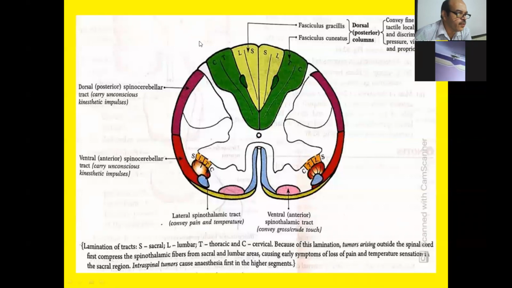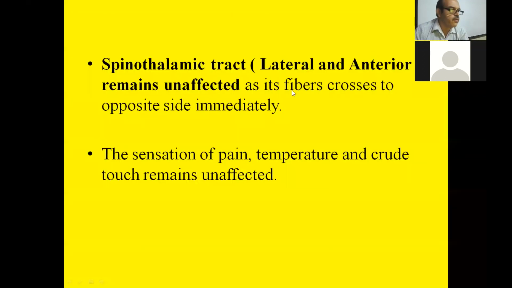lateral spinothalamic tract fibers go from the naked nerve endings into the dorsal horn, and the fibers cross to the opposite side and then move upwards. So the lateral spinothalamic tract fibers are safe because the fibers cross. So there is persistence of pain and temperature because the fibers cross. See, spinothalamic tract remains unaffected if the fibers cross to the opposite side. The sensation of pain, temperature, and crude touch remains unaffected on the same side.